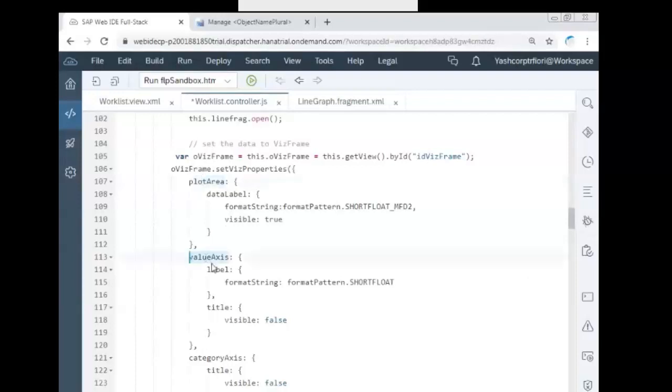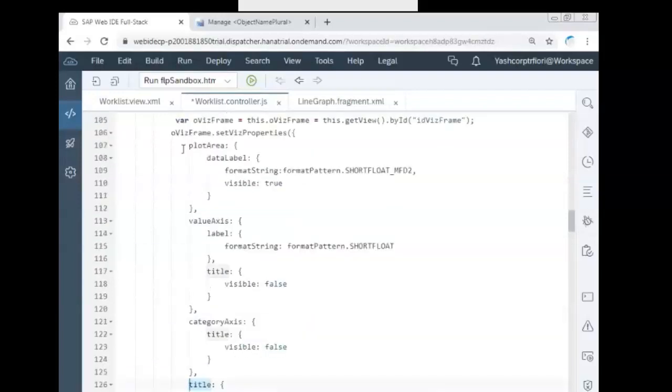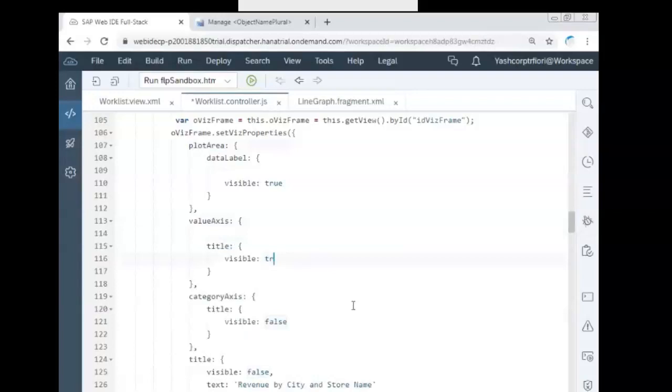Plot area, value axis, category axis, title. Okay, these are nothing to do with the data. It is only whether you want to show the plot area, the value axis name, the category axis name, title, all those things. So a few things you remove. In the plot area, in the data label, you remove the format string. In the value axis, remove the one I'm highlighting. Title must be true. So when you are removing, please be very careful.